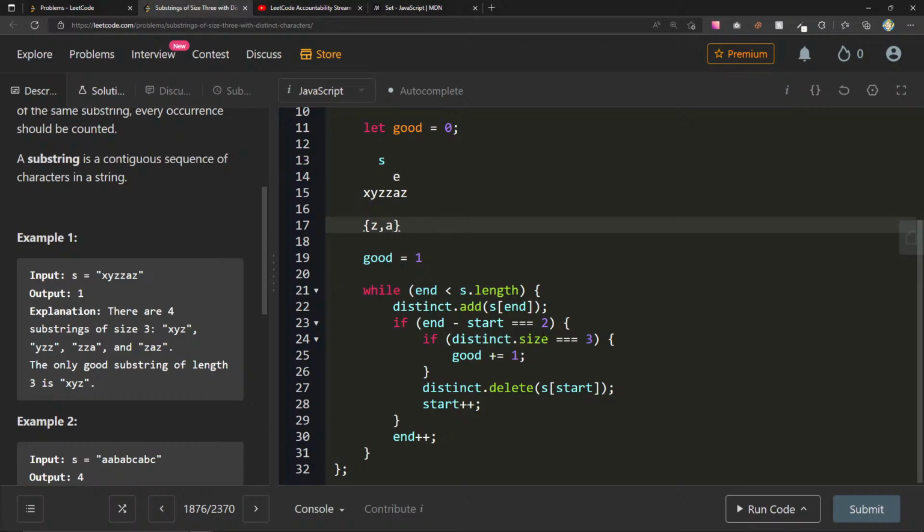Okay. Cool. They're apart by 2, but the distinct.size is not equal to 3. So we delete the start, which is the z. We do start plus plus, and then we do m plus plus. We add another z. They're apart, but it's not equal to 3. So we do start plus plus, m plus plus, and that's already out of bounds.